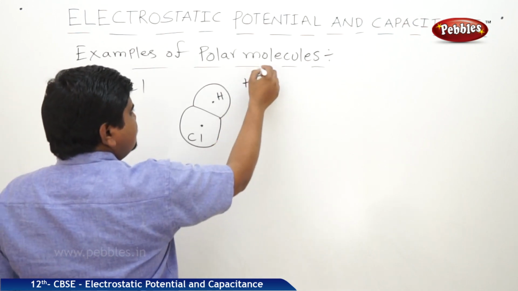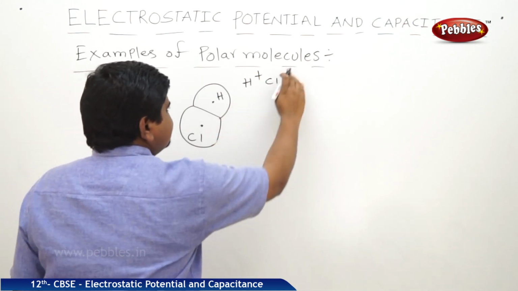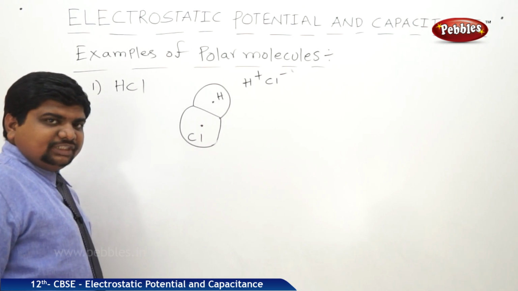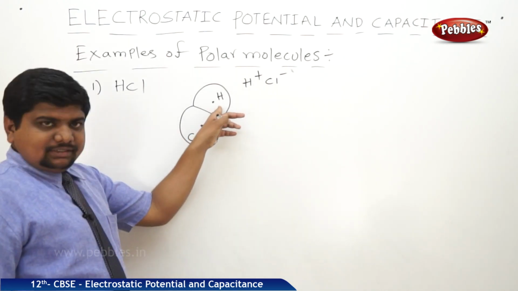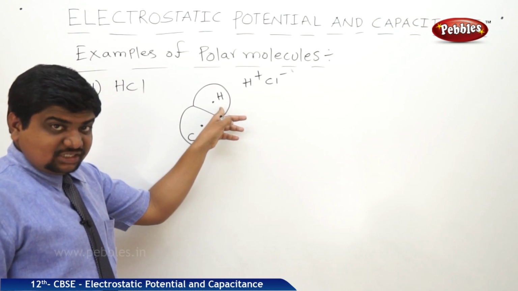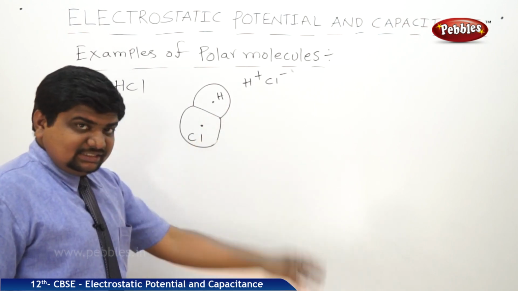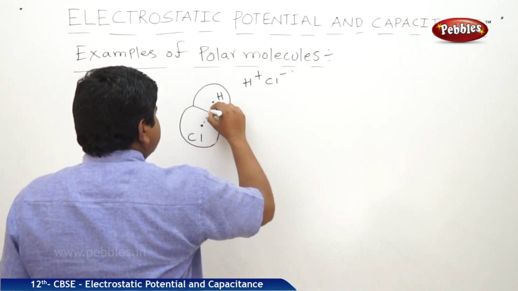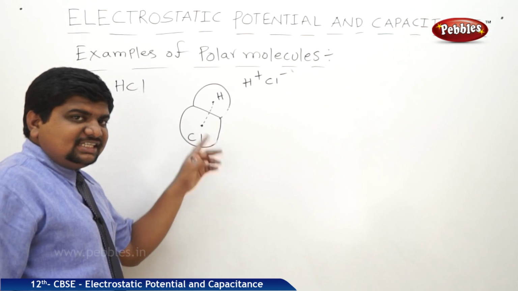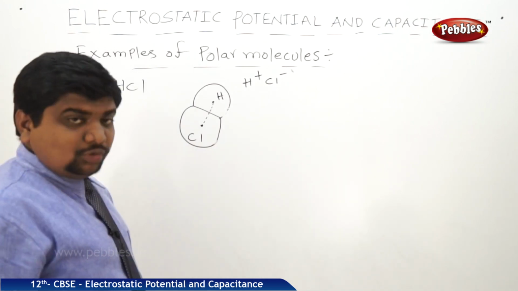HCl is H plus, Cl minus. One has an excess of electrons, the other a deficiency. So H is a positively charged ion, and Cl is a negatively charged ion. Those two centers are separated by a distance. That's why HCl is an example of a polar molecule.